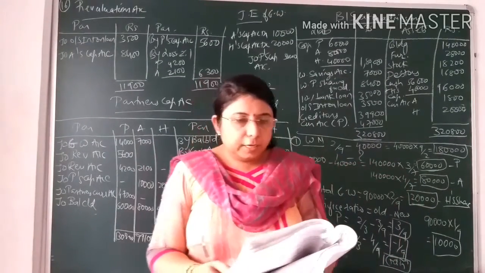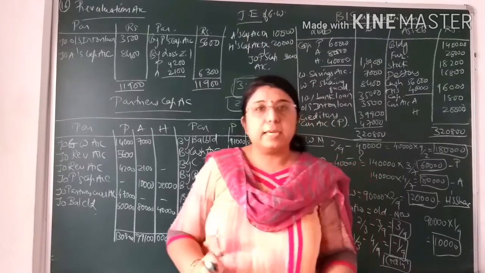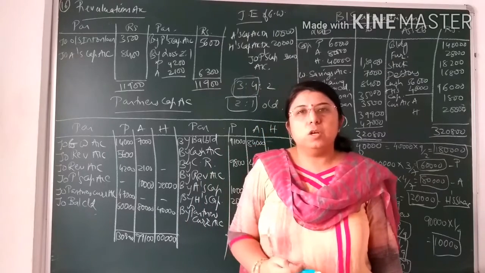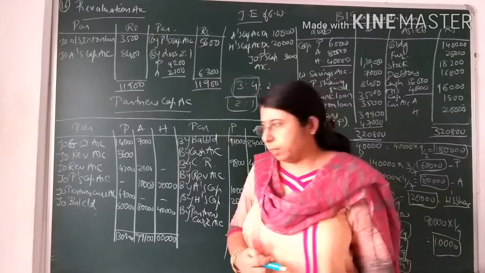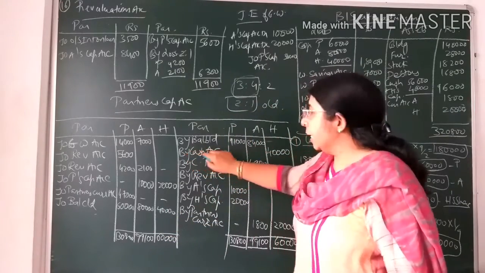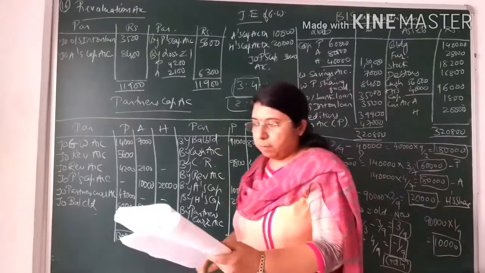Now after that you can see that Hensi brings rupees 40,000 as capital. Whenever the new partner brings capital into the firm, the journal entry that would come is cash account debit to Hensi's capital account credit. So you can see on the credit side of the partners' capital account I have written by cash account, in Hensi's column, 40,000. Okay, up till here clear.